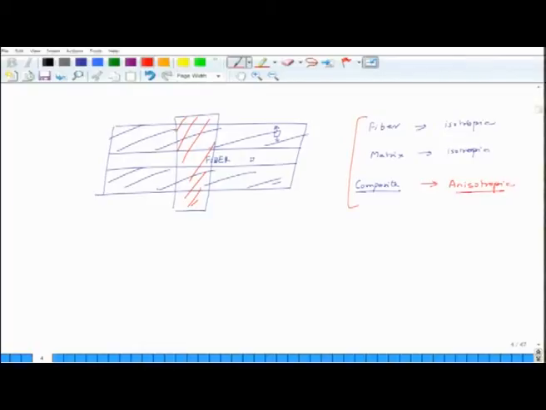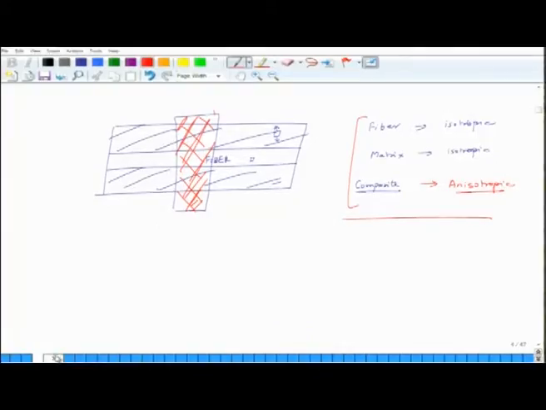But when you do the analysis of the composite as a whole and you want to assign it some average properties which reflect the role of fiber as well as the matrix, then those averaged out or smeared properties have to be different in different directions. So, what we will learn in this class is how to figure out those anisotropic properties at a single layer level and also at a multi-layer level. So, this is anisotropy. Now, let us discuss this isotropy and anisotropy a little bit further.